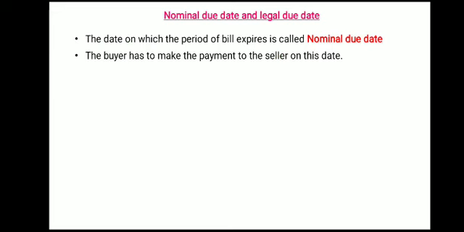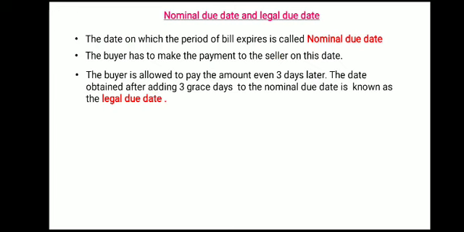So it is very clear as I told previously. Then legal due date. Along with this nominal due date, 3 days of grace are allowed to the buyer, and these 3 grace days added to the nominal due date give the legal due date. So what was the nominal due date in our example? 13th October 2020.